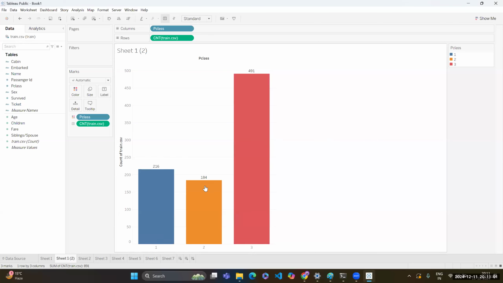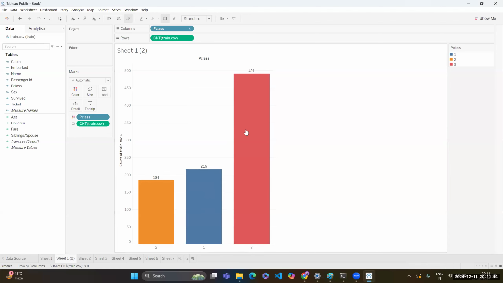Now, someone has asked me, this plot does not look very good to me. What I want is to arrange it into some other order. Can I put this over here so it will be in increasing order? Or can I put this 3 at the first place so it will be in decreasing order? There is an option for it. Follow my mouse at the top: this is the option, sorted ascending by count. If I click on this, you can see that it is arranged into ascending order. Now it's no longer 1, 2, 3. It's 2, 1, and 3.